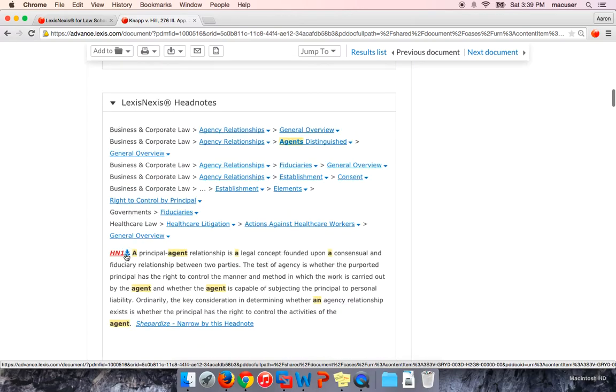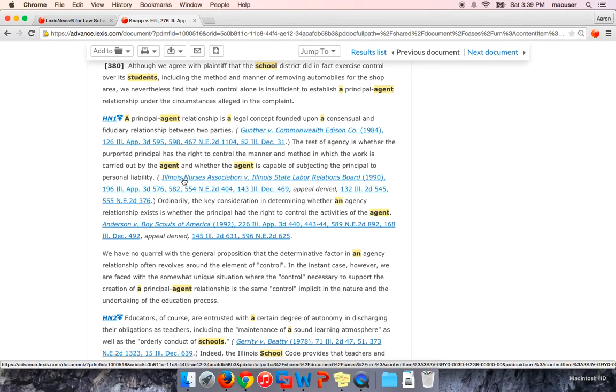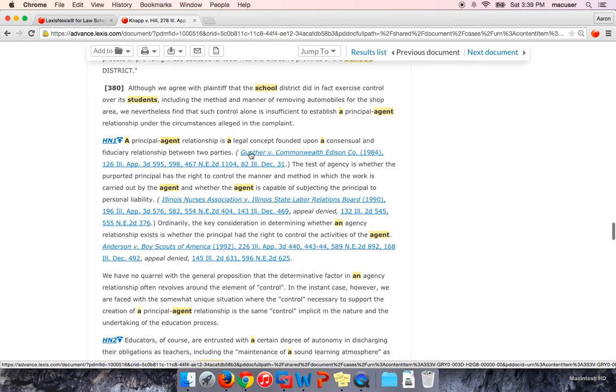That's going to pop you down to the opinion where that's actually stated. So that's a really quick way to see it in context, how the court actually applied it, and what the circumstances around that statement were.